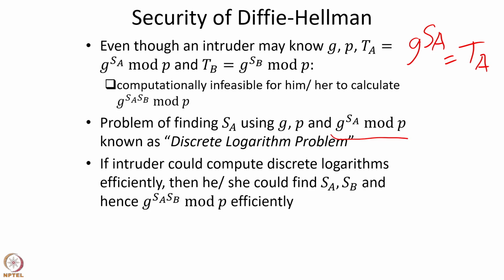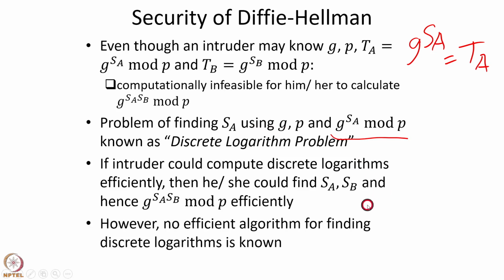If the intruder could compute discrete logarithms efficiently, then he or she could find the secret keys SA and SB, and hence once SA and SB are found, it is straightforward to find G to the power SA SB mod P. But no efficient algorithm is known for finding discrete logarithms. So, the security of Diffie-Hellman rests on the fact that there is no efficient algorithm known for finding discrete logarithms. Recall that the security of RSA was based on the fact that there is no efficient algorithm known for factoring a number n into its prime factors p and q. In contrast, the security of Diffie-Hellman is based on the fact that there is no efficient algorithm known for finding discrete logarithms.